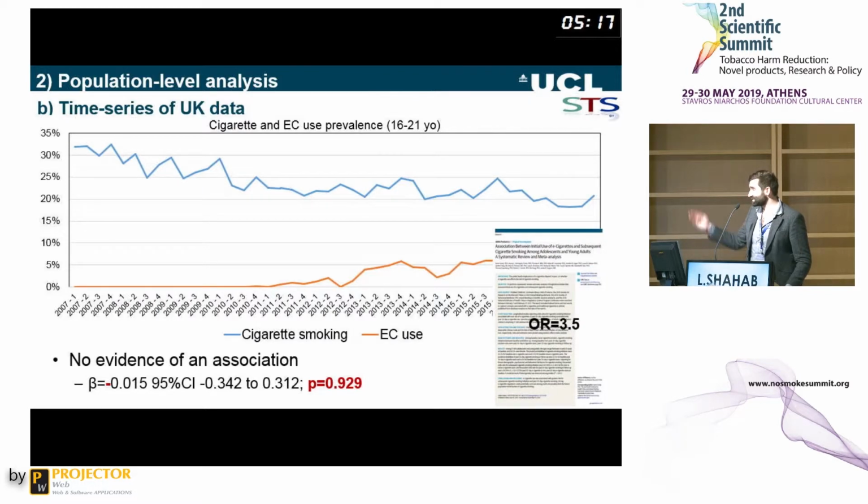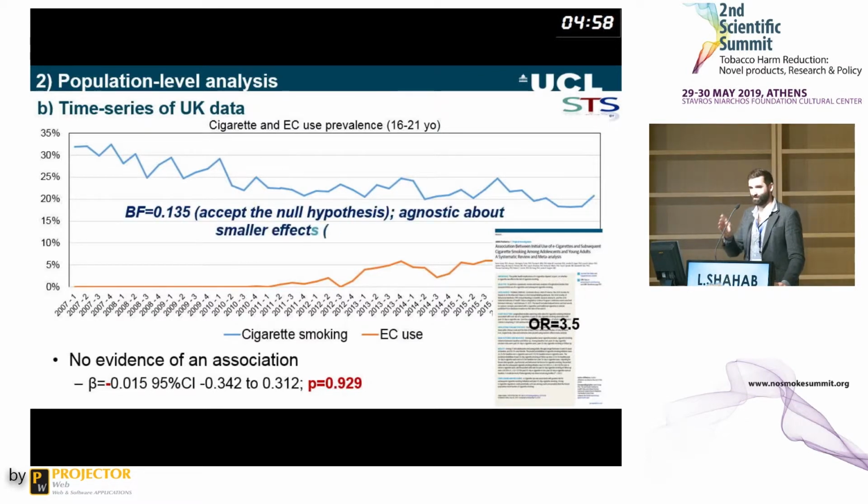However, there have, of course, been studies, certainly in the US, that suggest the association of e-cigarette use with subsequent smoking is in the order of an odds ratio of 3.5. We can use Bayesian analysis to work out whether this kind of effect is realistic given the data that we have found. And what we find is that this effect is highly unlikely to be correct. In fact, if we look at our data and this proposed effect, we would have to reject the alternative hypothesis and accept the null hypothesis that there is no effect of that size.